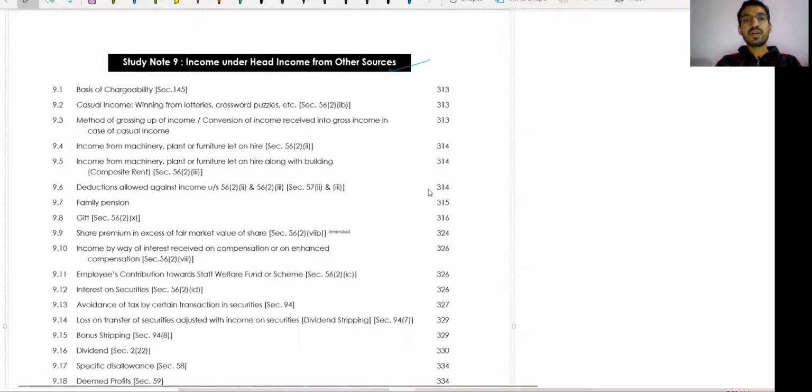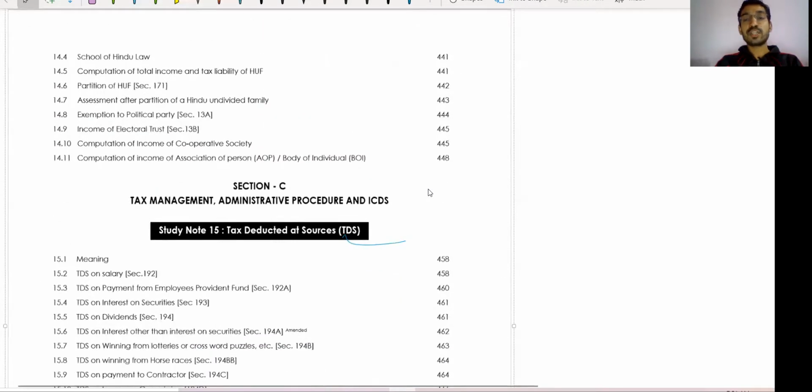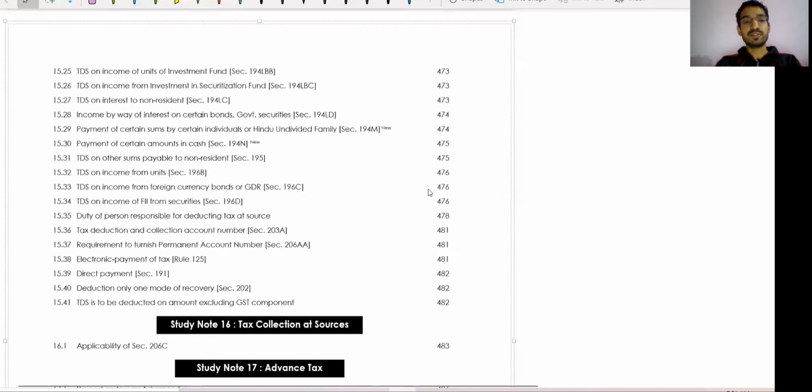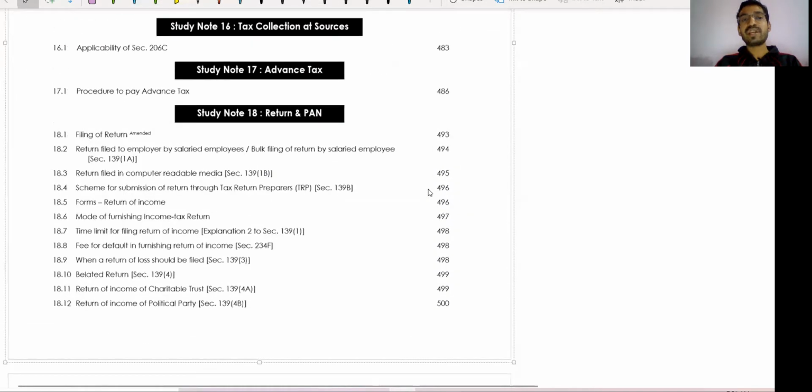Income from other sources, a very easy chapter. Set off and carry forward is easy, two or four or five classes it will take. Deduction is a very important chapter, every time very important in CMA Inter Direct Taxation. Tax collection, a one day class. Advanced tax, important, two or three days. Advanced tax, return and paying. These are the small chapters.